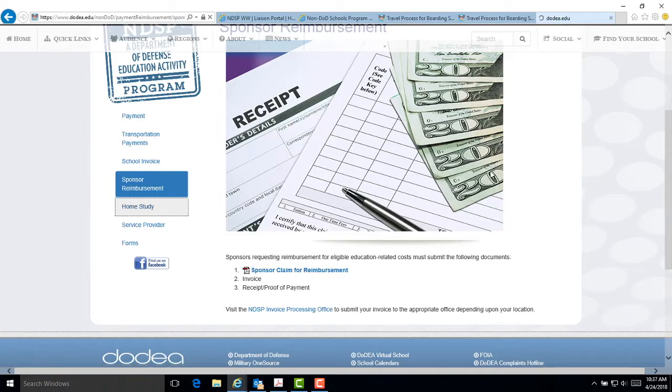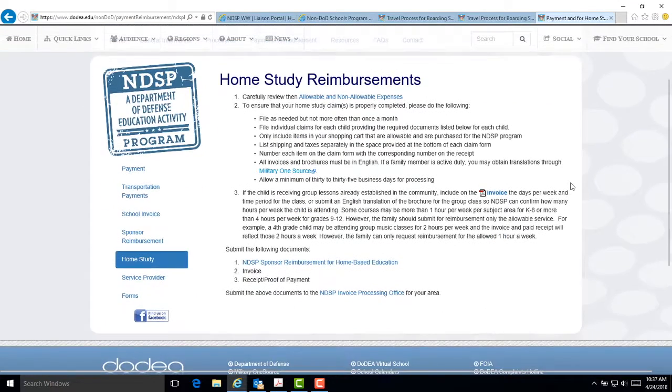Home study. This section lists the process and the documents to submit for home study reimbursement claims. The sponsor should itemize and number the receipts to correspond with the items listed on the claim form. There is a link for the home-based education claim form.